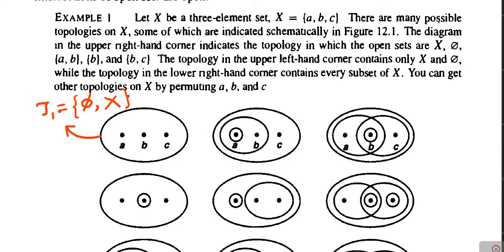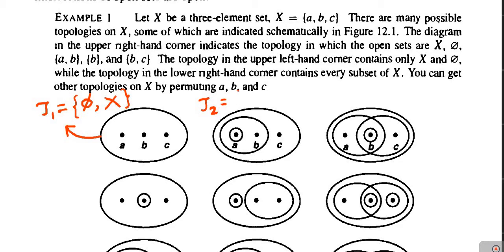If we consider here, this topology consists of the singleton set A. It also consists of the 2-point set A and B. It also consists of the 3-point set A, B, C, as there is an ellipse which covers all three members A, B, C. And obviously this set consisting of three members A, B, C is our complete set X, and the empty set is a subset of each and every set, so the empty set is also present here. So this topology, which is indicated by the second diagram, is the topology tau2. Let us call it tau2.